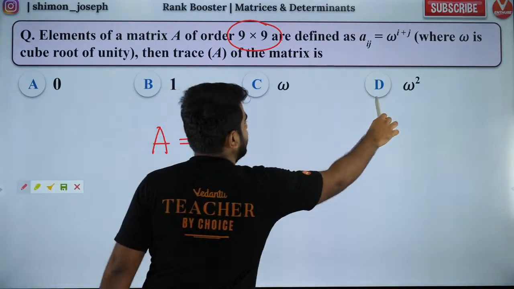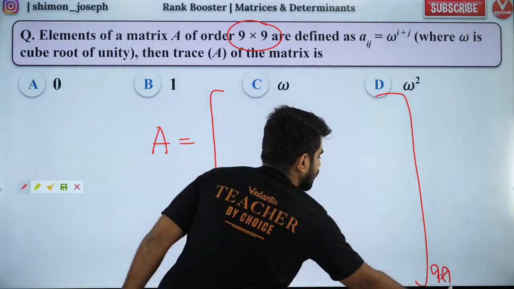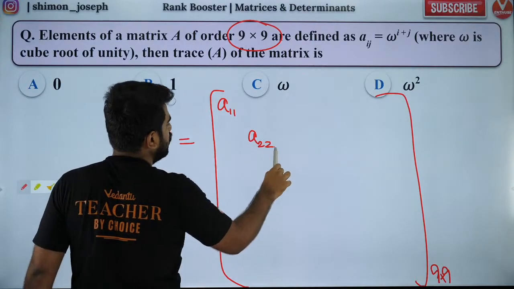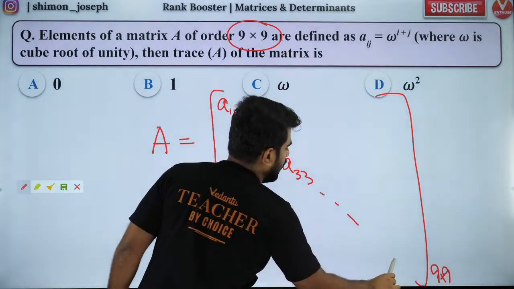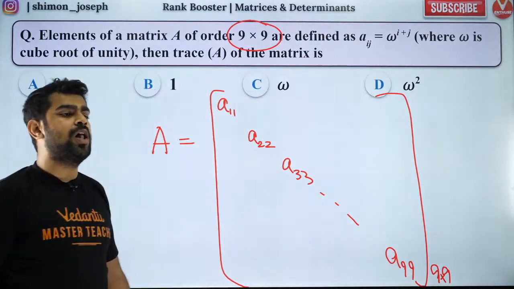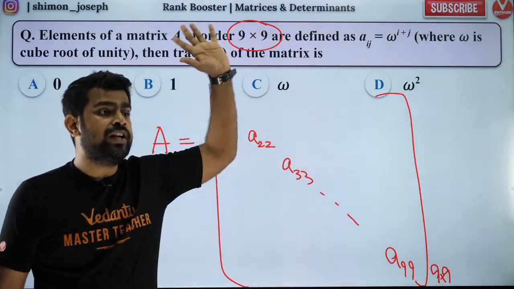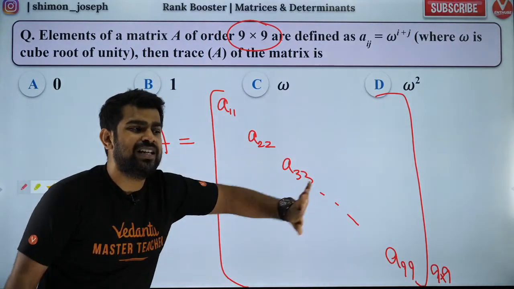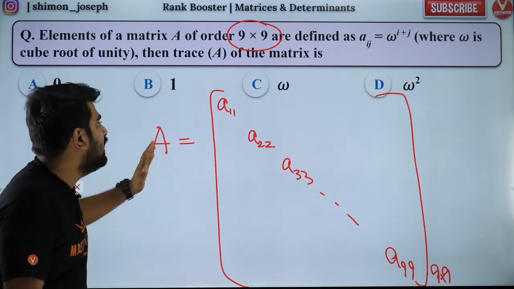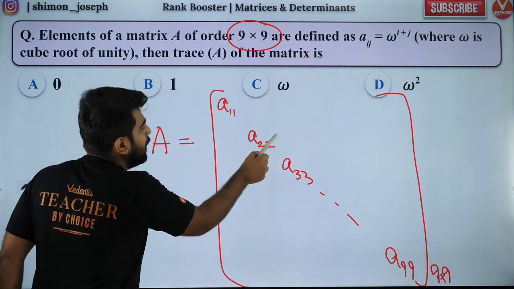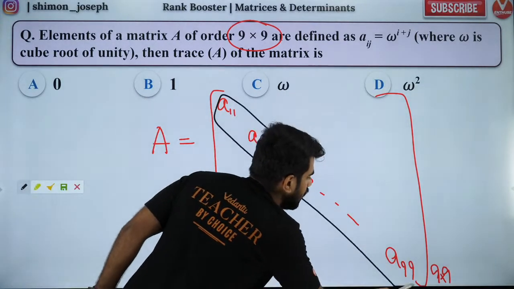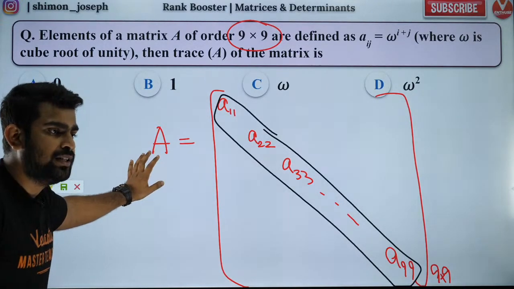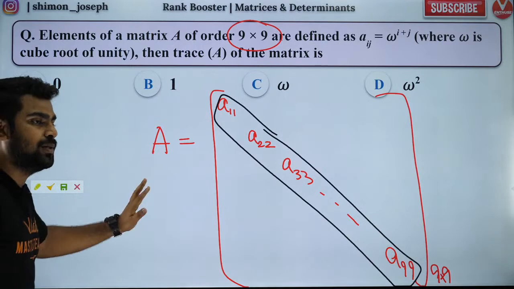So this is a 9 cross 9 matrix, okay? So this is how it will look like. 9 cross 9 is going to be very big. So the diagonal elements will be A11, A22, A33 and all the way up to A99. Do you all agree? These are all the diagonal elements. How many of you understand this? Give me a yo if you got it. This is the understanding. So I'm not going to write all the elements. That is not needed. Rather, I only track my diagonal elements because they are the ones which are important to find the trace. Everybody cool with it? Brilliant. You guys are awesome. Perfect.